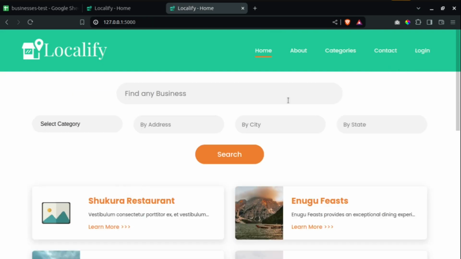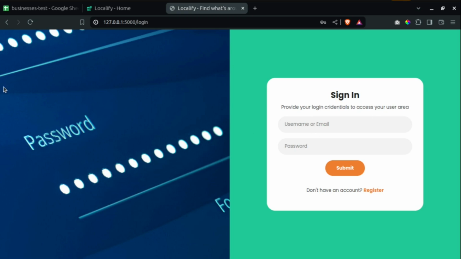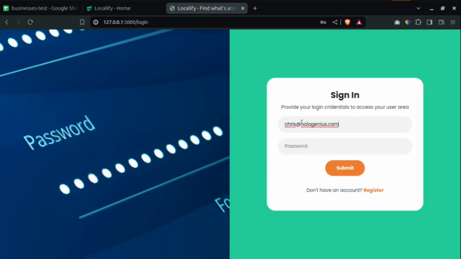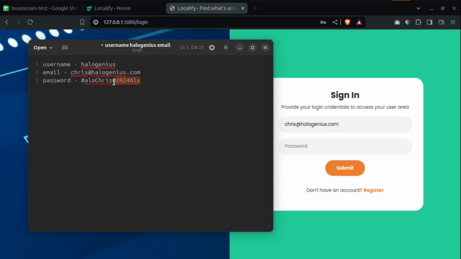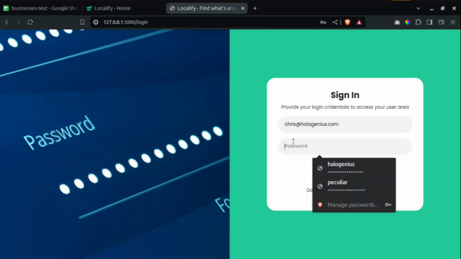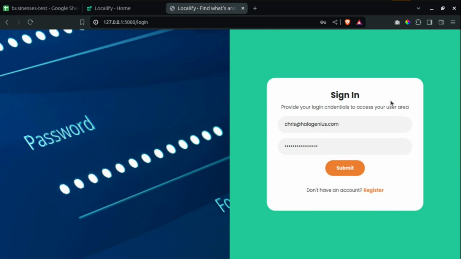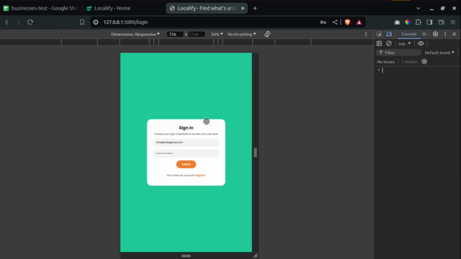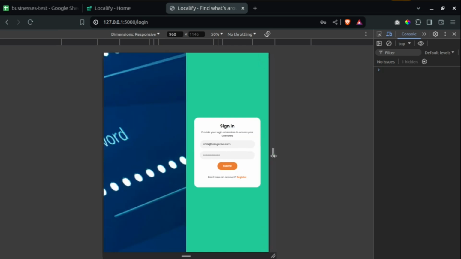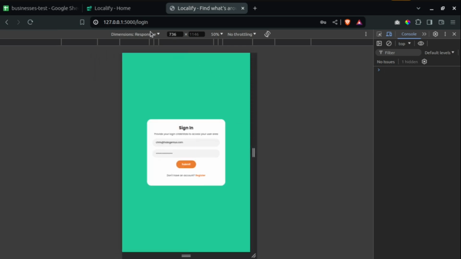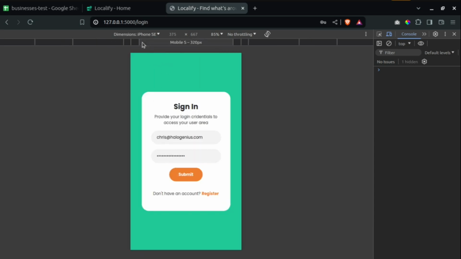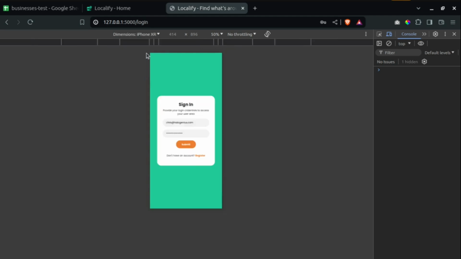Now let me log out. Now that I've logged out, let me go back to login, and I want to show you that you can log in with your username or your email. So come back here, instead of the username, use the email, then come with the password, and let me show you what it will look like on a smaller screen. So if I collapse the screen now, you can see it takes away the other parts. So this is what it will look like. Like I said, the app is 100% responsive. If I come to SE, okay, this is SE, while this is XR.